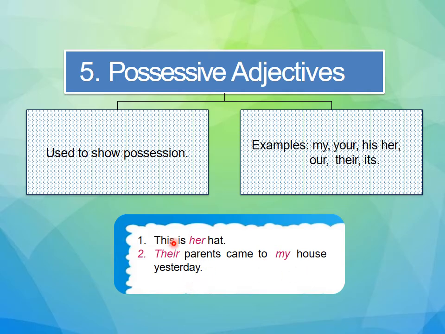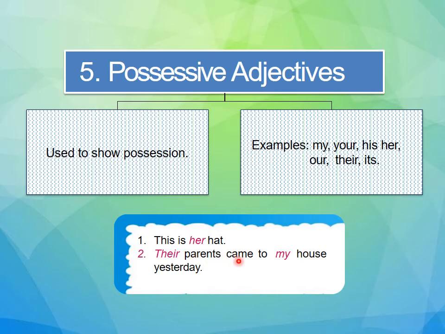So now here in the first sentence, this is whose hat? Her hat. So this her is showing belongingness of this hat, isn't it? So that's why this her is a possessive adjective. Now their parents, whose parents? Their. It is showing whose parents they are.